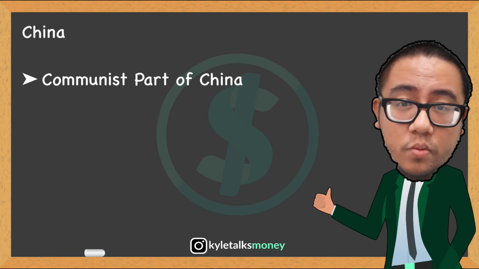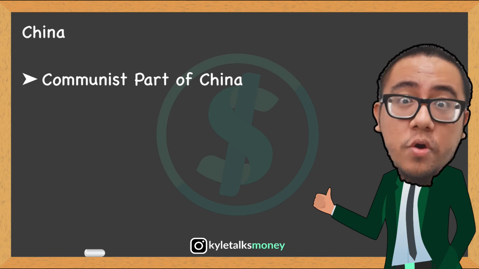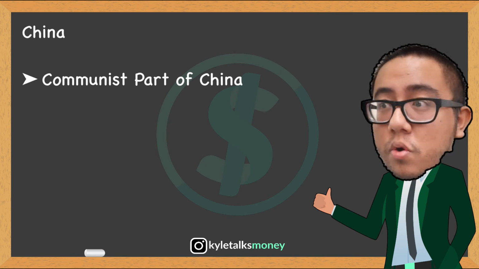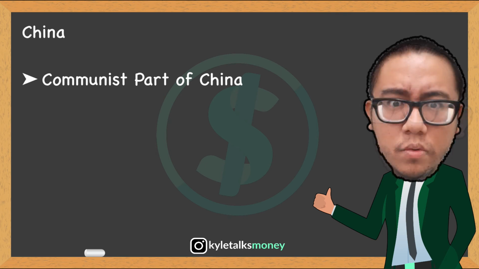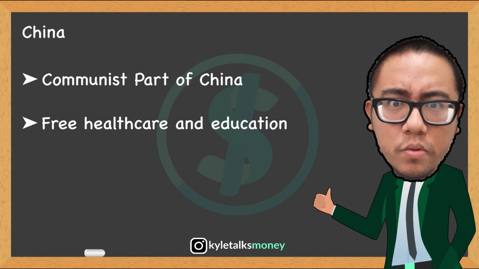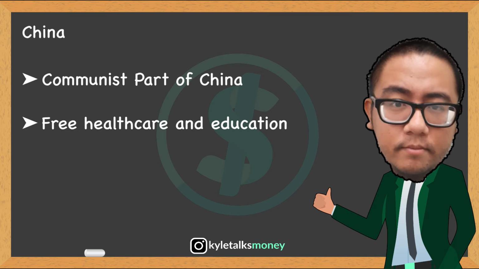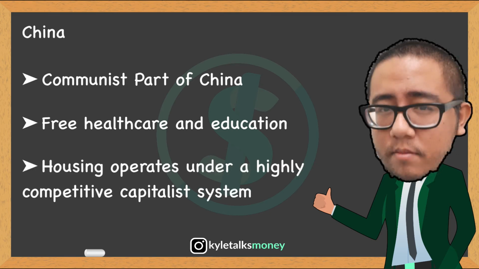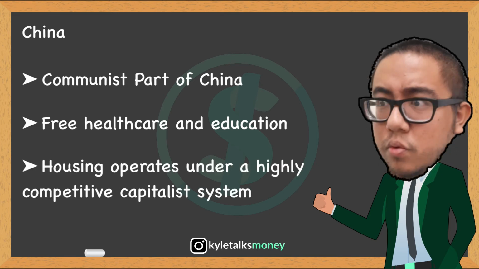In China, the Communist Party of China owns and strictly controls all industry, which operates solely to generate profits for the government through its successful and growing export of consumer goods. Healthcare and primary through higher education are run by the government and provided free of charge to the people. However, housing and property development operate under a highly competitive capitalist system.